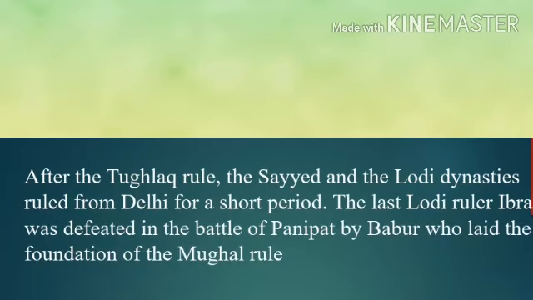Next, after the Tughlaq rule, the Sayyid and the Lodi dynasty ruled from Delhi for a short period. After the decline of the Tughlaq dynasty, the Sayyid and the Lodi dynasty came to power and they ruled from Delhi for a very short period. The last Lodi ruler Ibrahim was defeated in the Battle of Panipat by Babur, who laid the foundation of the Mughal rule.